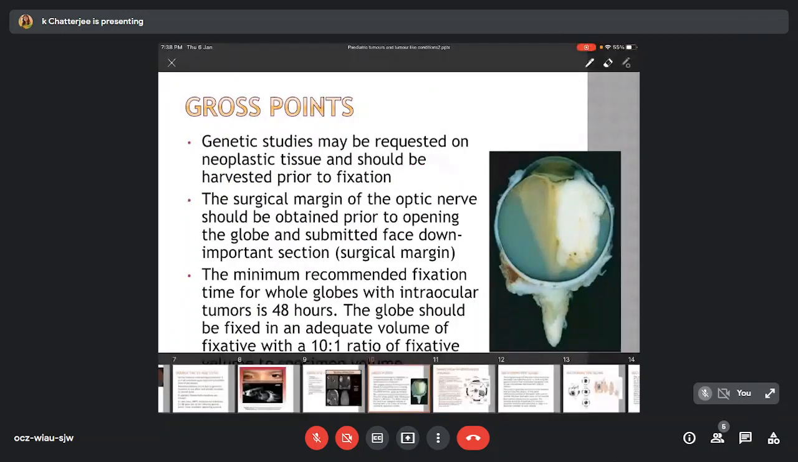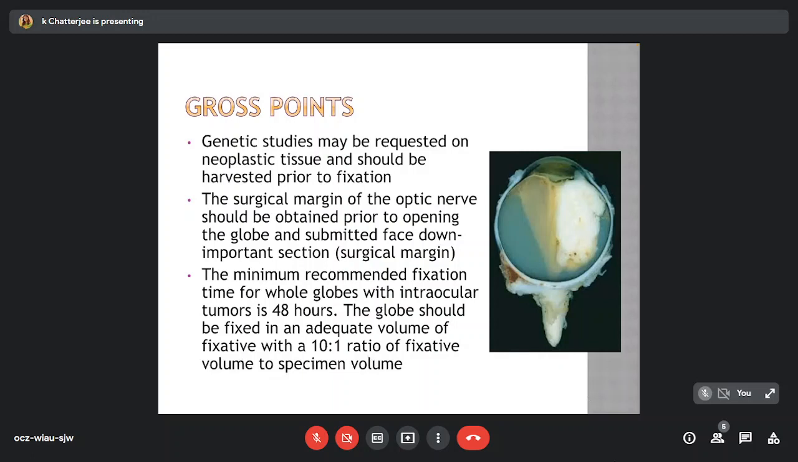Gross points. Genetic studies may be requested on neoplastic tissue and should be harvested prior to fixation. The surgical margin of the optic nerve should be obtained prior to opening the globe and submitted face down. The minimum recommended fixation time for whole globes with intraocular tumors is 48 hours. The globe should be fixed in an adequate volume of fixative with a 10:1 ratio of fixative volume to the specimen volume.